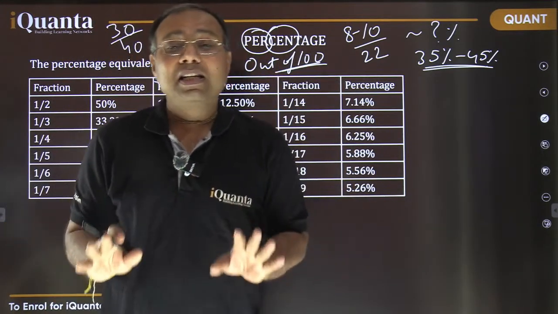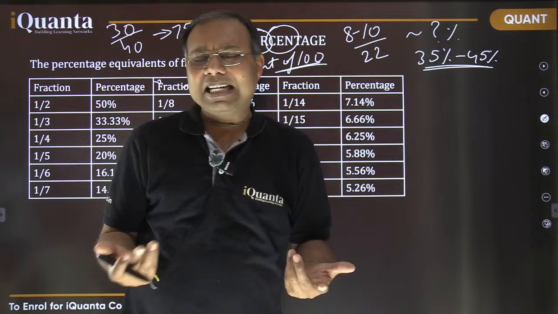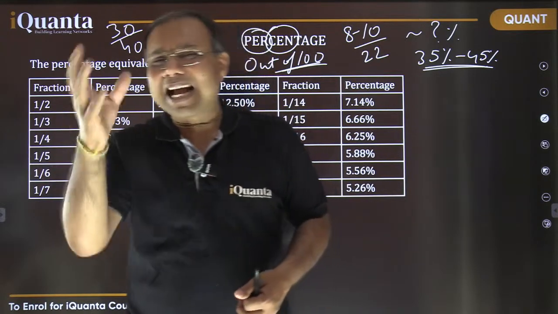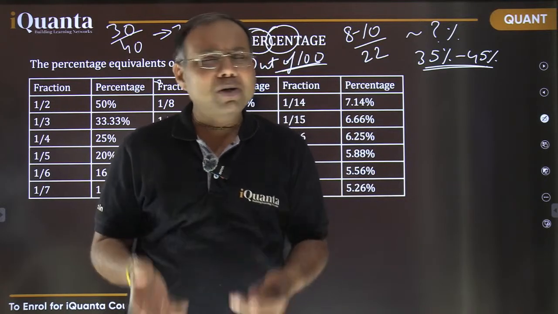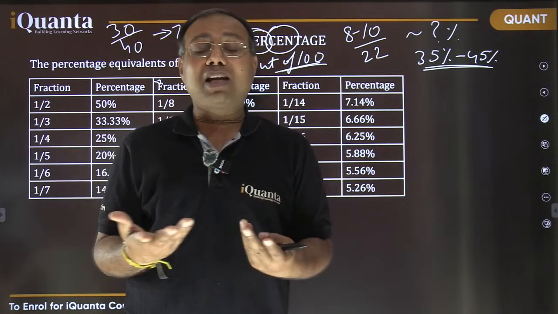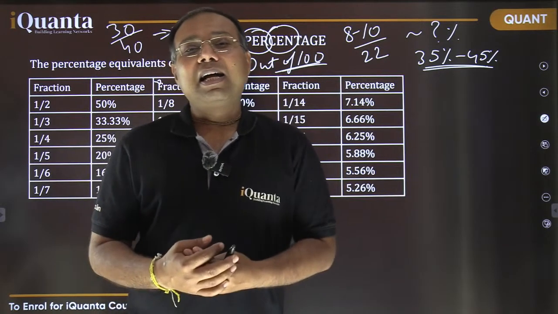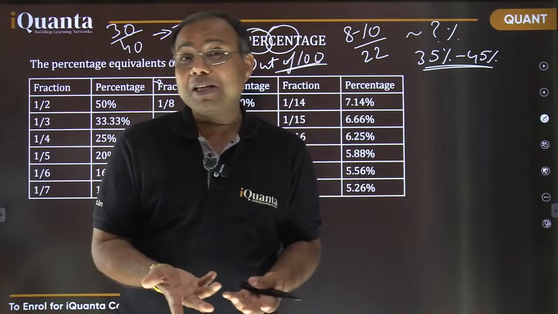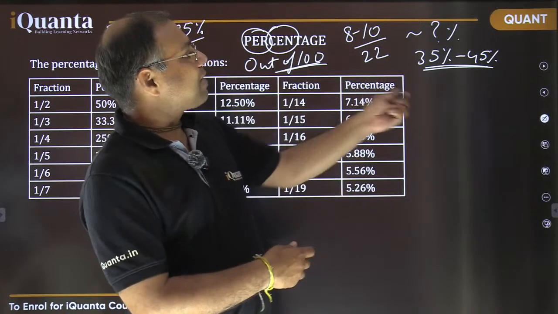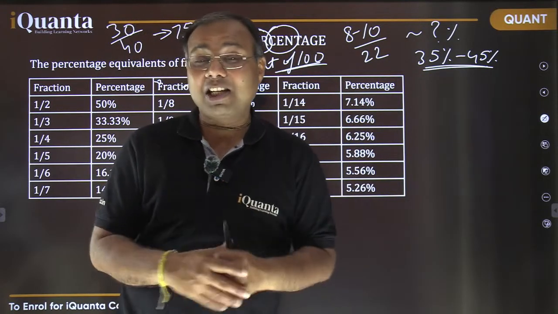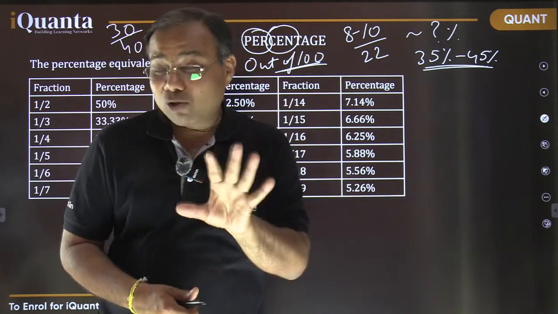That is based on your previous data only, right? In previous years' CAT papers, you can check on your own. It is not boasted by any institute or any teacher. It's not that when numbers come we praise numbers, and when algebra comes we praise algebra. No, it's the real facts. You can check the actual question papers of CAT and see the number of questions from each topic. That is open to everyone. So 35 to 45% of questions in the quant section in CAT have been coming from this arithmetic section for at least the last 8 to 10 years.